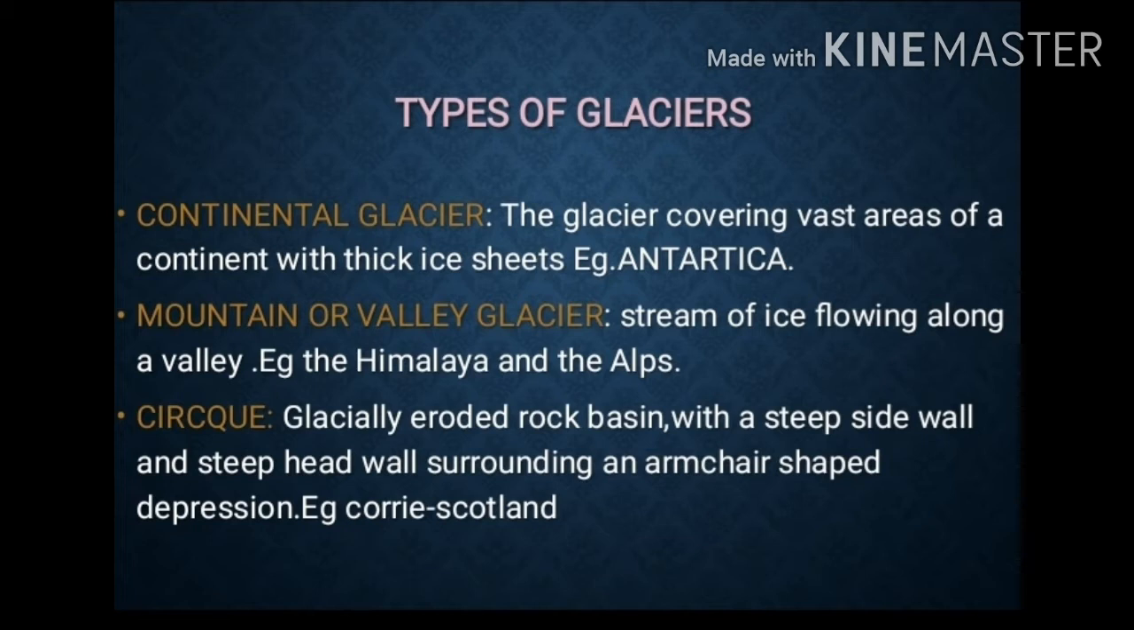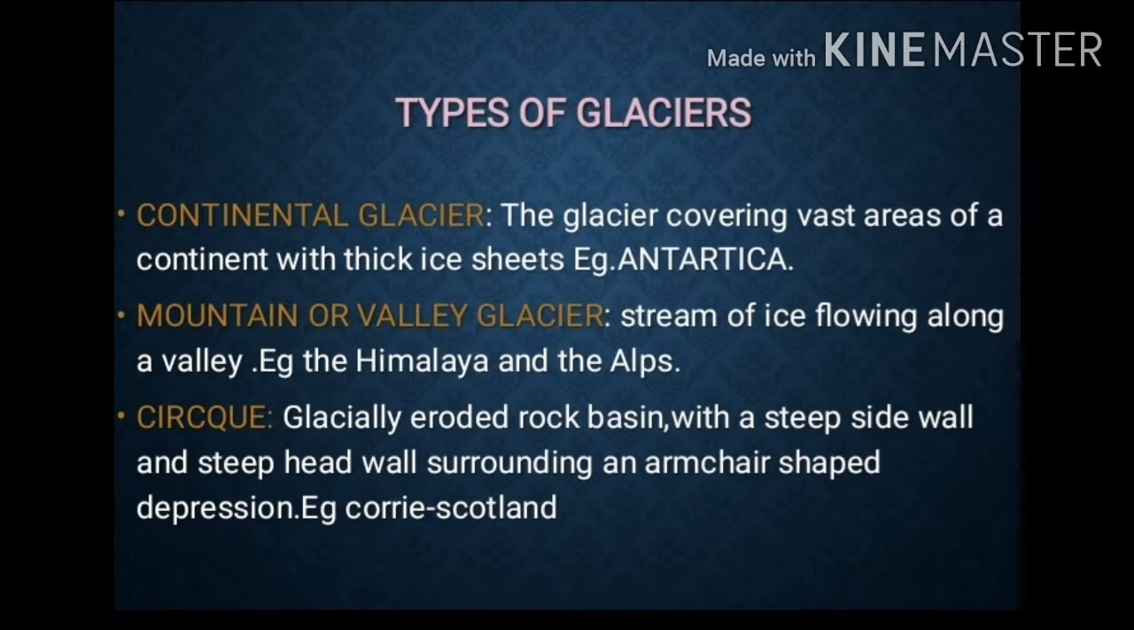Mountain or valley glacier: a stream of ice flowing along a valley. Example, the Himalaya and the Alps. So ice flowing along a valley is called a mountain or valley glacier.